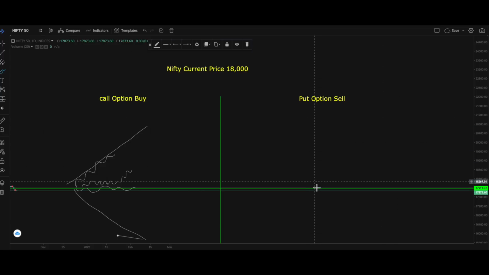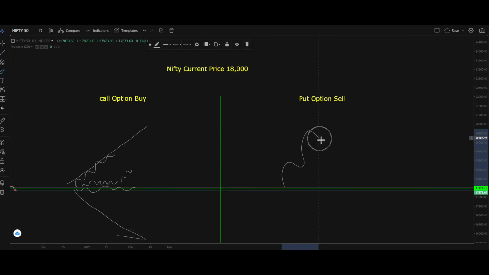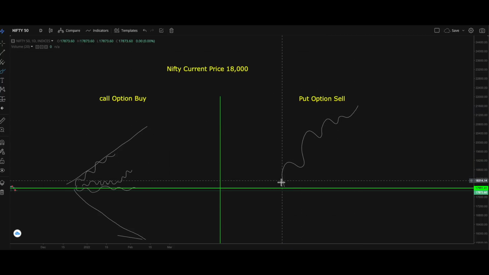Now you are an option seller and even if your view is bullish, please remember, for an option seller, the profit is fixed. Now let's say you sold a put option at 18,000 strike price at 130 rupees. Okay. Now if Nifty rapidly goes here, you will get that entire 130 rupees. You will not get more than that. Now instead of a rapid momentum, if Nifty movement is like this also, you will get this entire 130 rupees.